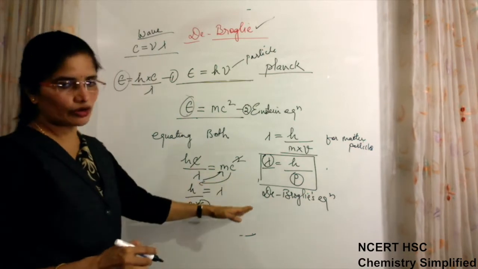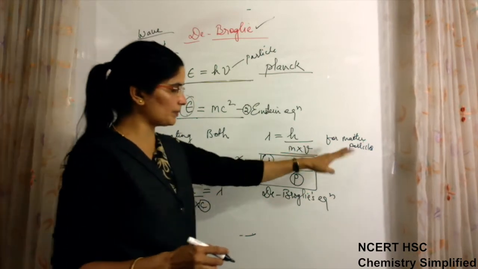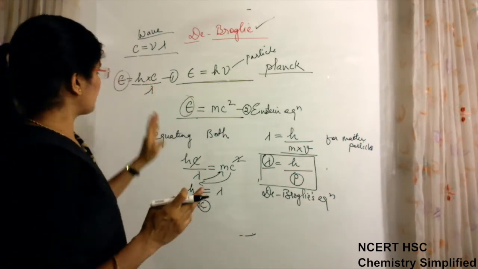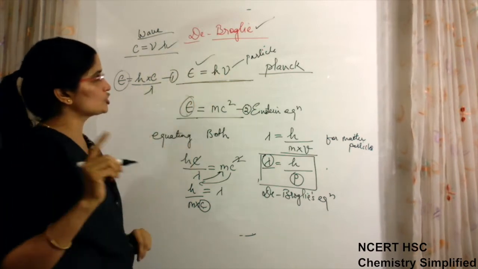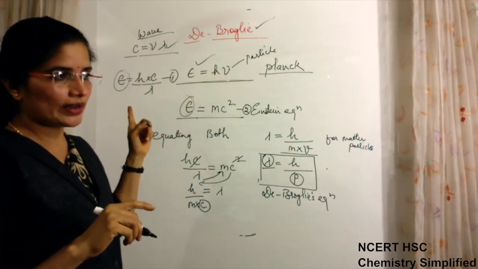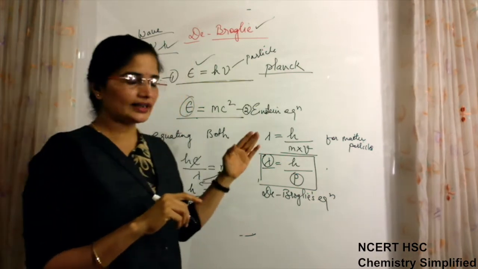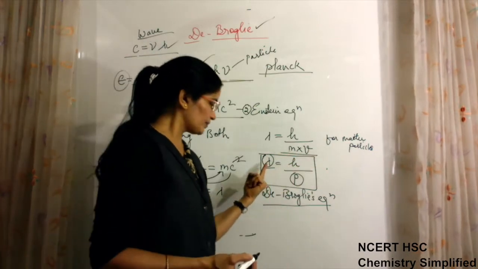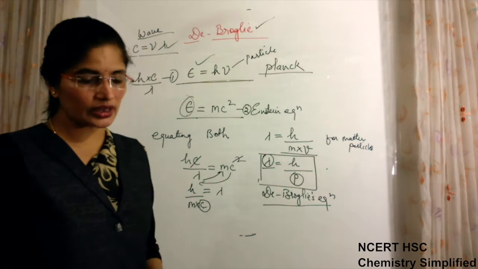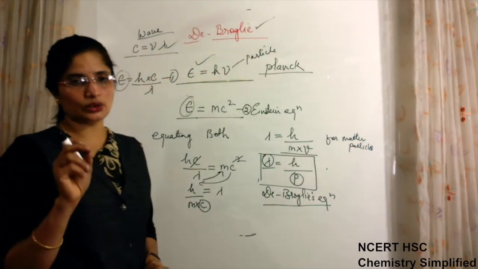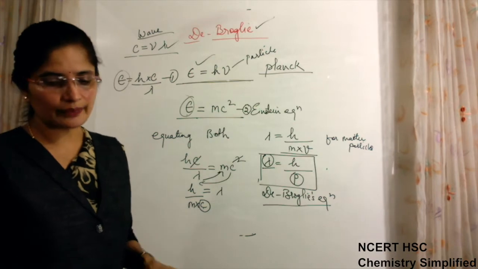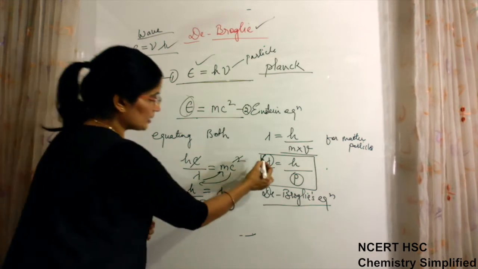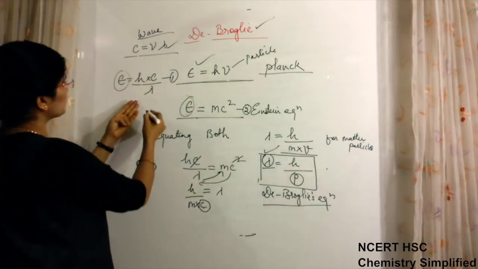Now this equation is not for radiant energy, this equation is for matter particles. So now we have two equations, the previous ones and this one. The previous two equations were for electromagnetic waves, that means for radiant energy. The de Broglie equation is for matter particles, showing their wave as well as particle nature. Whenever we have to do calculations in a question, we have to read whether they are asking for the wavelength. Suppose they are asking for wavelength, so which equation to use? Wavelength can be found with this equation also.